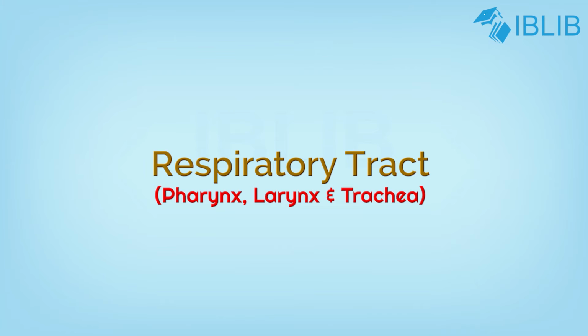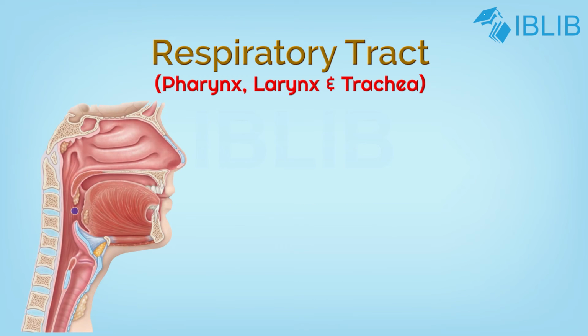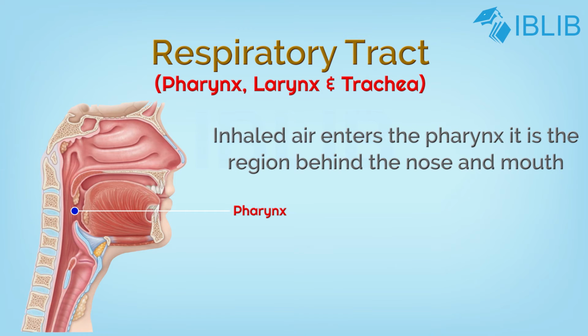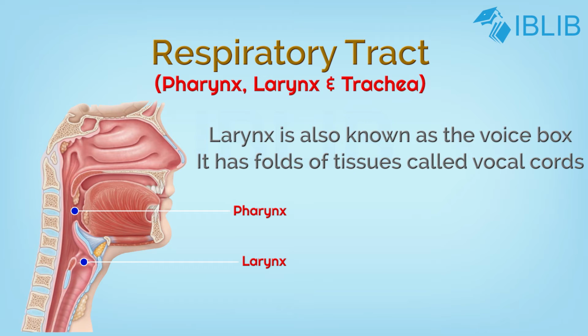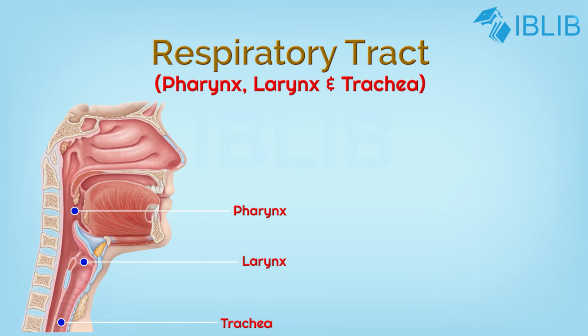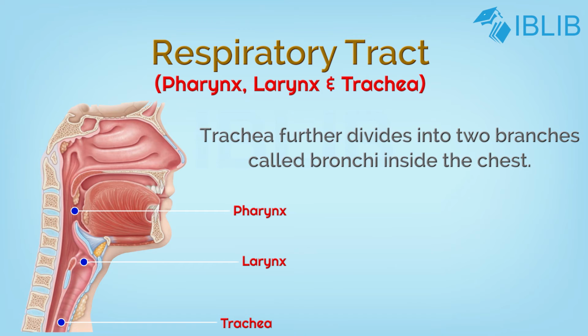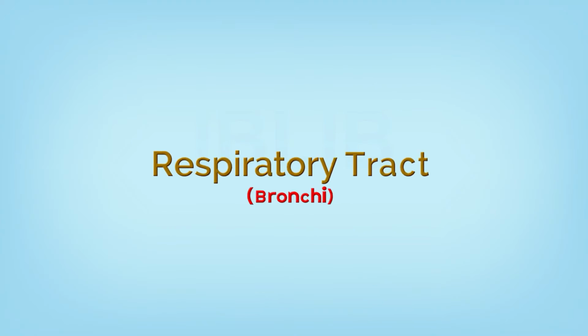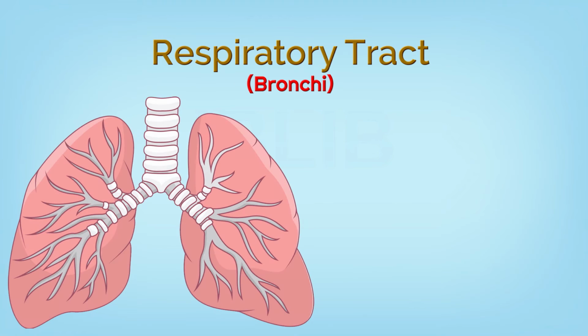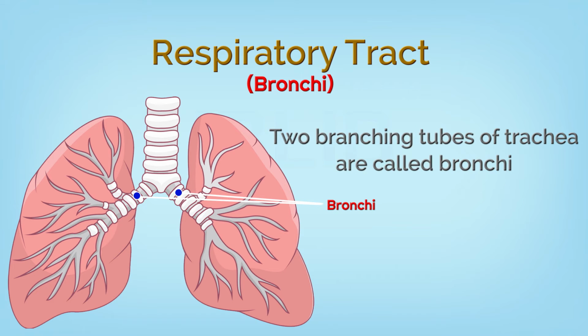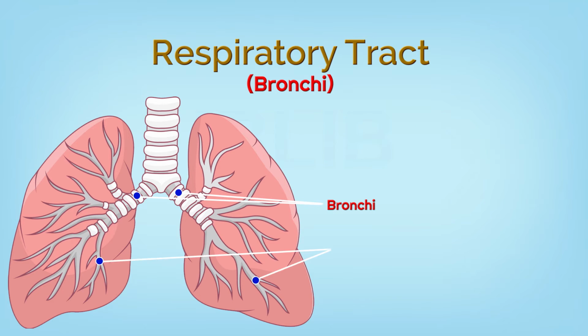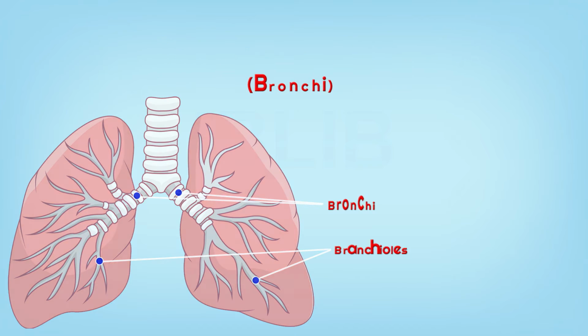Pharynx, larynx and trachea. From the nose, the inhaled air enters the pharynx. The lower portion of the pharynx leads to the larynx. The larynx leads to the windpipe or trachea. The trachea further divides into two branches called bronchi inside the chest. Bronchi. The two branching tubes of trachea are known as bronchi. Each bronchus leads into the lung where it branches repeatedly into smaller branches called bronchioles.